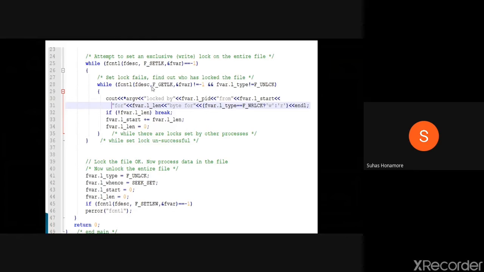Here we are just checking whoever got the lock. If this call returns -1, it means a failure, and there should not be a failure, so that we are checking. And whatever status we get back, that should be an unlocked one. It means whichever process has the lock on the file, only that will be checked.